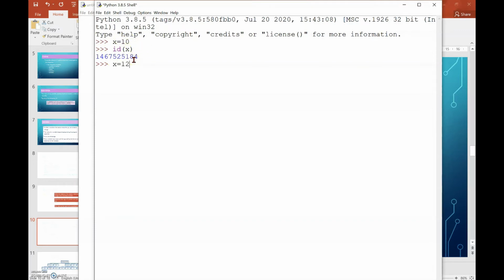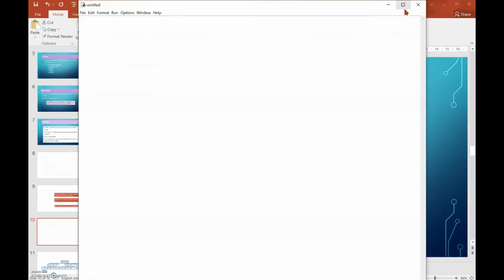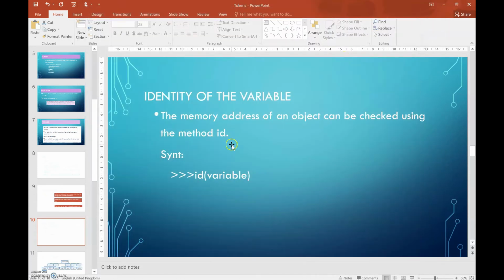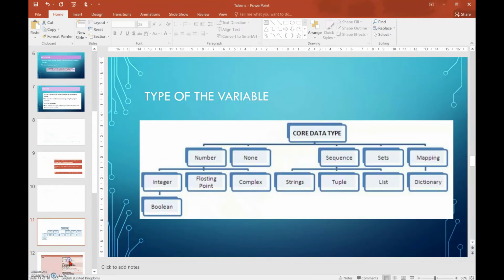As another example, now x is holding the value 12. If I give id of x, you can see that a different location is chosen for 12. The same location is not repeated because there are many different locations where I can store my variable. The next one is the type of the variable.